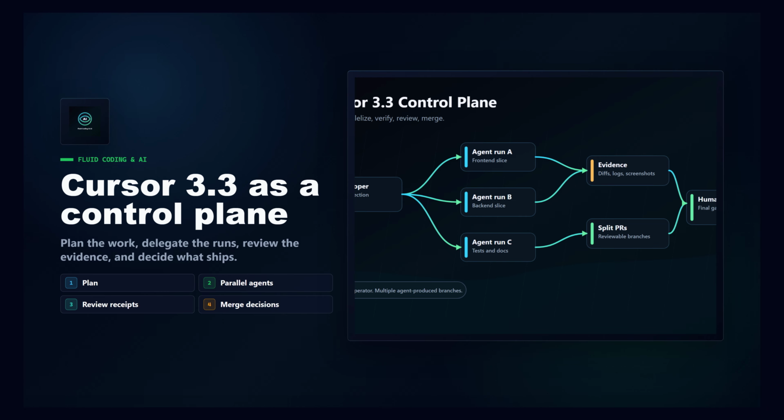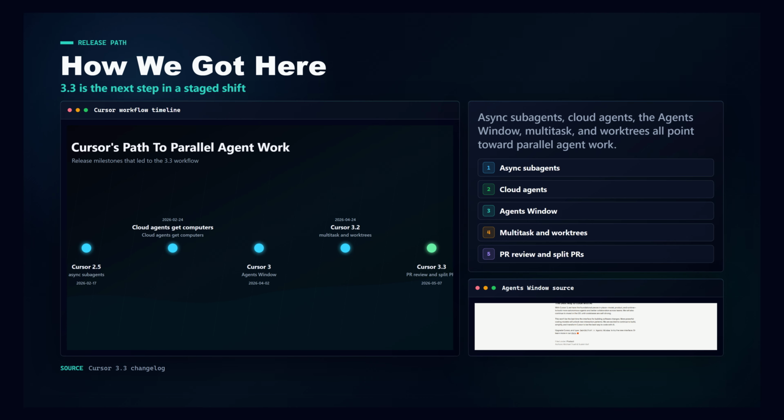Cursor 3.3 sits on top of several earlier moves. In February, Cursor added async subagents. Later, cloud agents got their own isolated computers. Cursor 3 brought local and cloud agents into one agents window. Cursor 3.2 added multitask work trees and multi-root workspaces. So when 3.3 arrives with PR review, build in parallel, and split PRs, it is not a random bundle. It is the next step in a staged move toward parallel agent work.